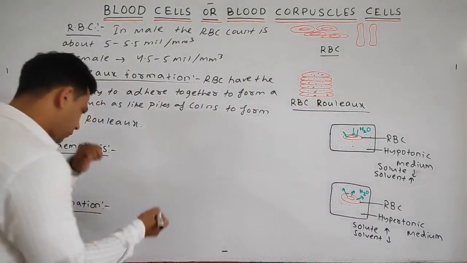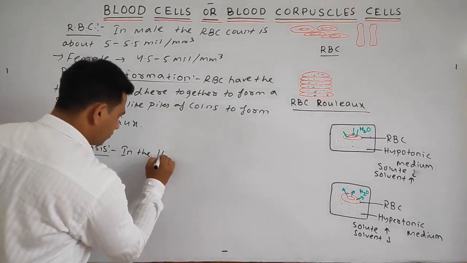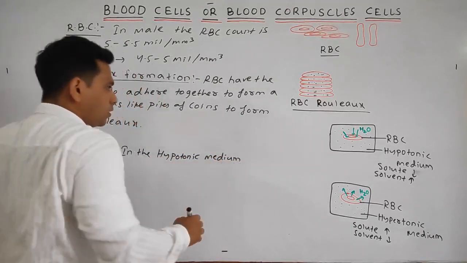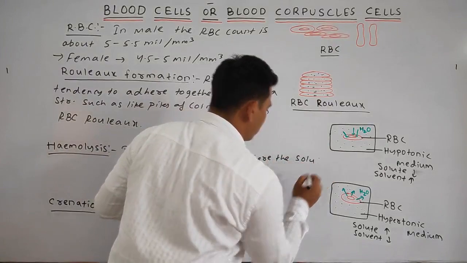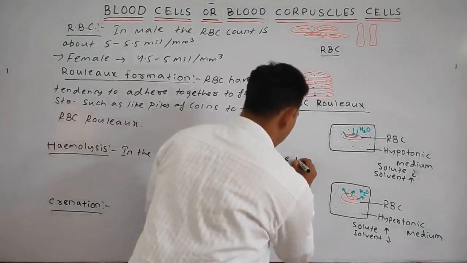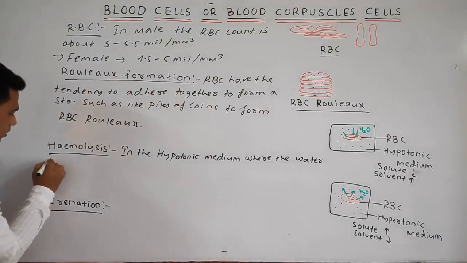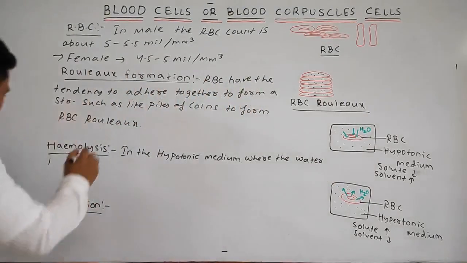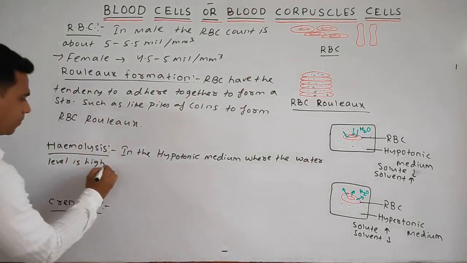In the hypotonic medium, where the water concentration, or we can say the solvent, the water level is high, what happens?